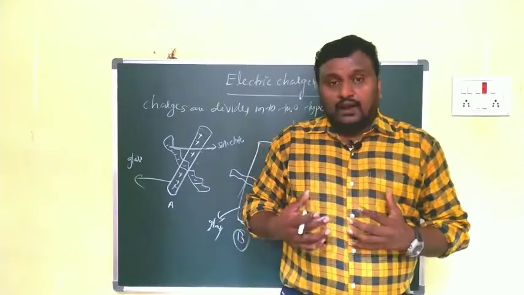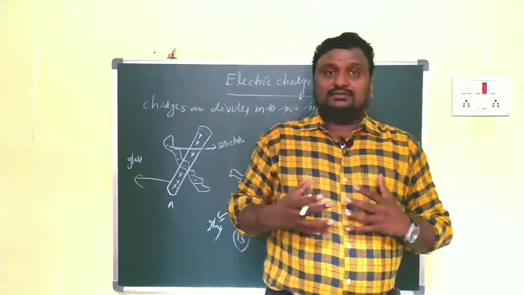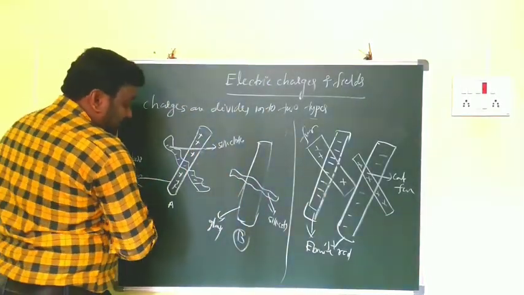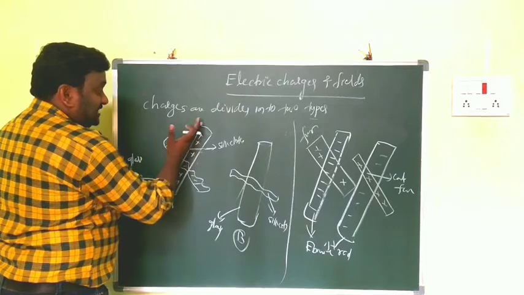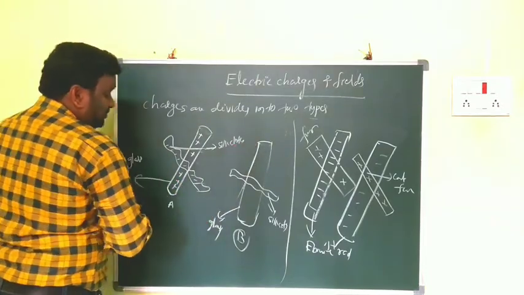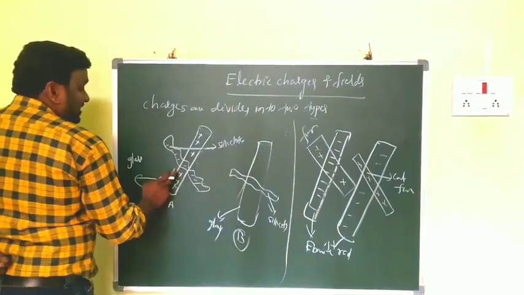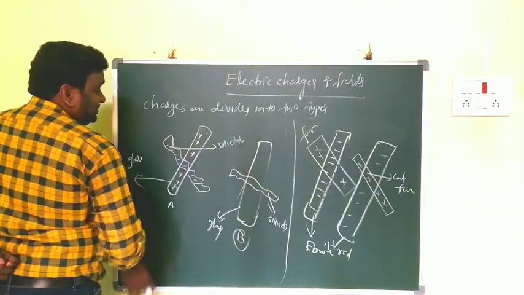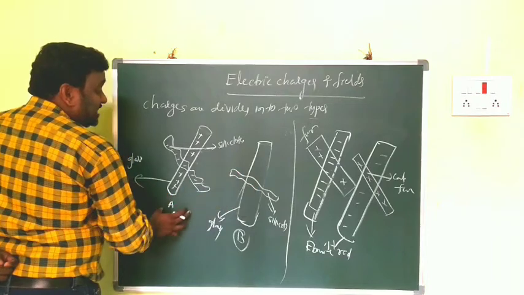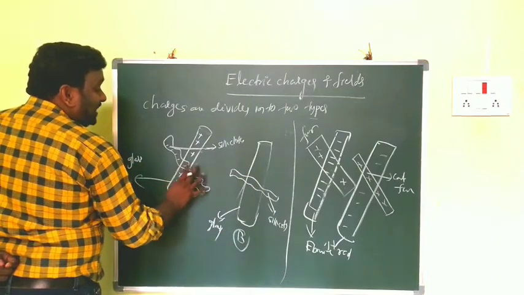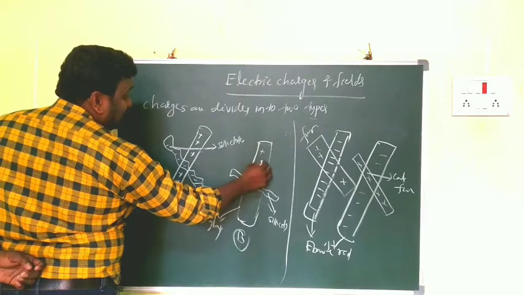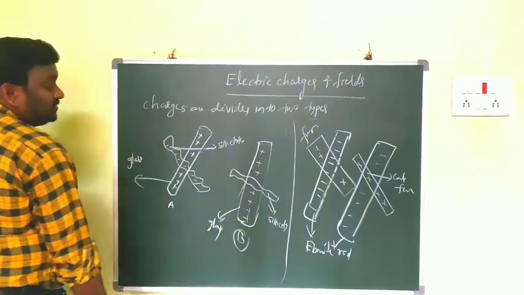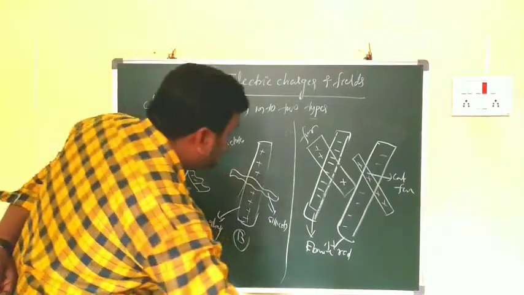Now look here. Here we have taken A and B. This is glass rod A and this is glass rod B. Children, look here. Both should be rubbed with the silk cloth. That means both are gaining which charge? Both glass rods will have the positive charge.